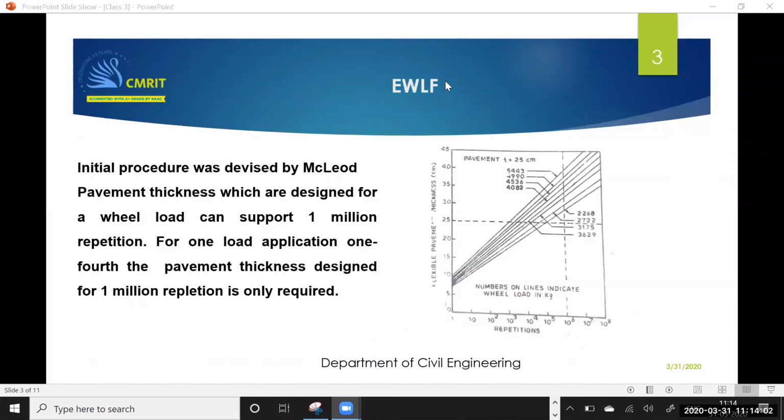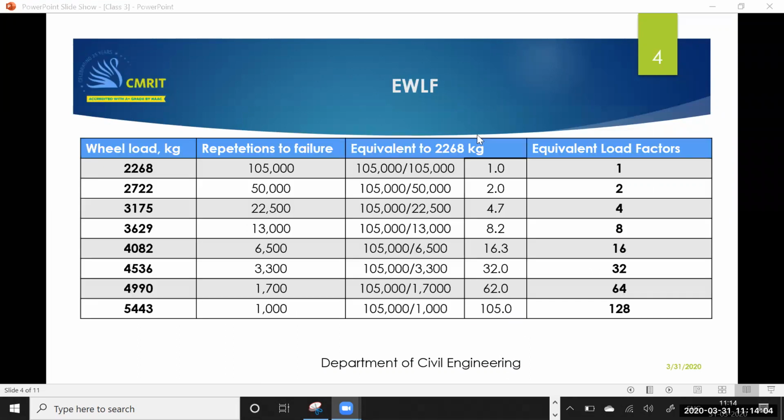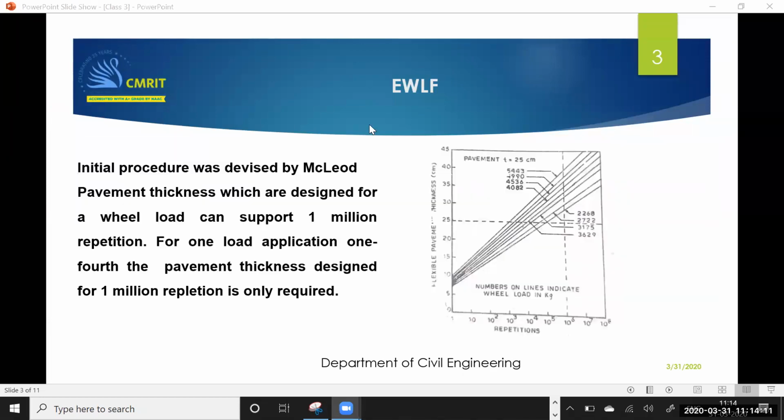Now please note, based upon this, we need the repetitions to failure. In order to determine the repetitions to failure, are you able to hear me? Yes, ma'am. To determine the repetitions to failure, he has considered a pavement thickness of 25 centimeter, and for 25 centimeter he drew a line.